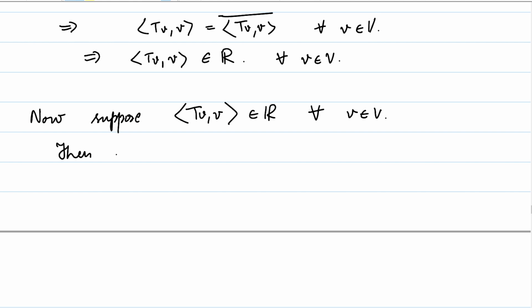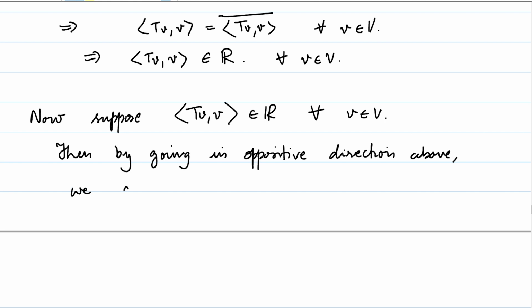Then by going in the opposite direction above, we get that the inner product of (T minus T star)V with V is equal to 0 for all V in capital V. But we are in the setup of a complex inner product space.